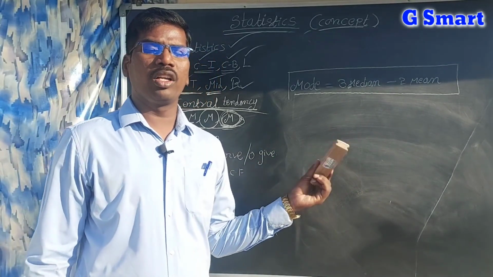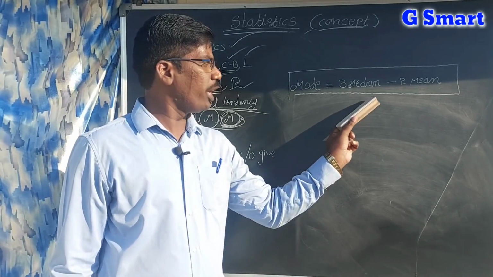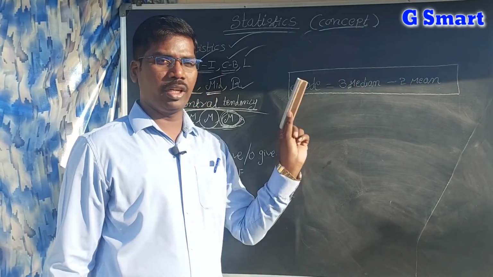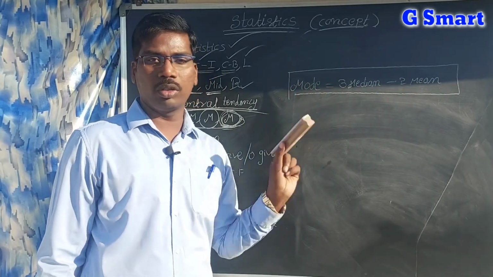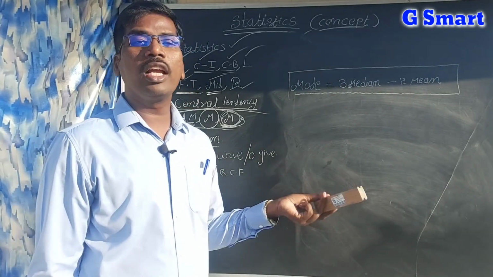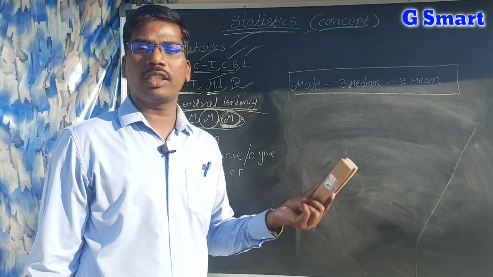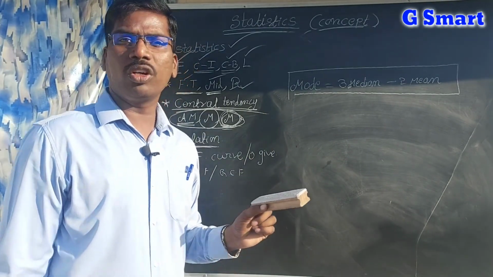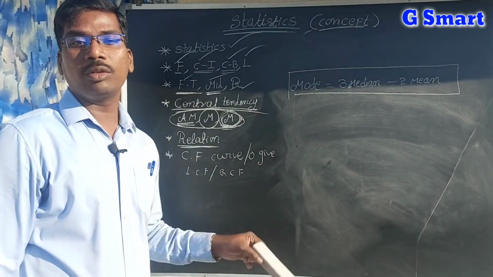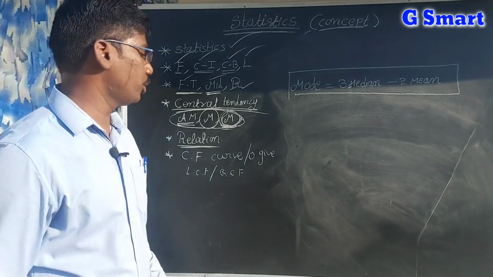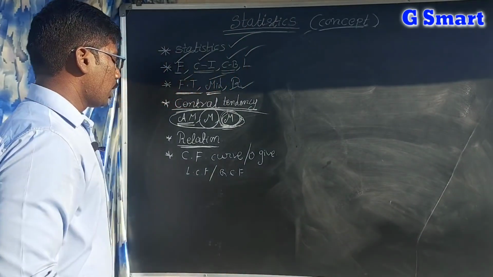So in the exam, definitely in the AAAT, they will ask one bit about this. They may give mean and mode and ask median, or give mode and median and ask mean, or give mean and median and ask mode. Don't say this is out of syllabus, this is extra study of statistics; they may give anything, so don't expect otherwise. Mode is equal to 3 into median minus 2 into mean. I am going to give this bit in the grand test in a logical way, so you think and write. So that is the relation.